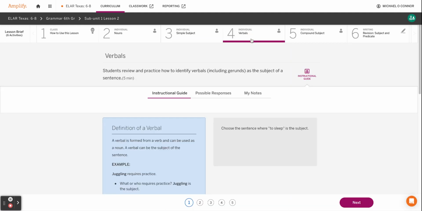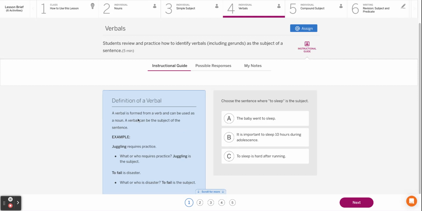Now we're looking at verbals. The definition of a verbal is formed when a verb can be used as a noun. A verbal can be used as the subject of the sentence. So, juggling requires practice. This is a little bit different, but it still is able to answer the questions we're asking ourselves.